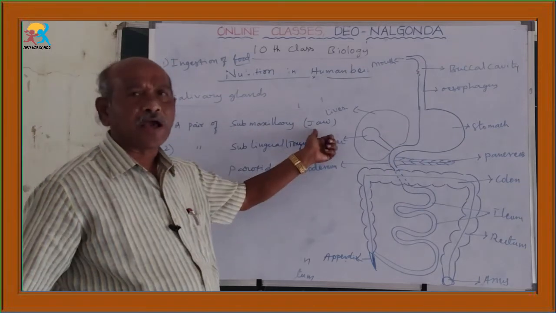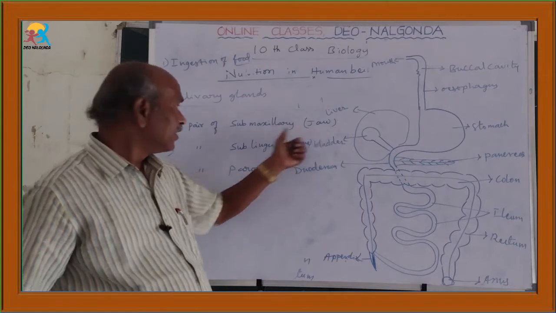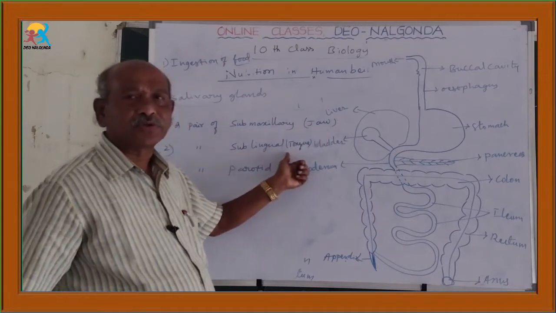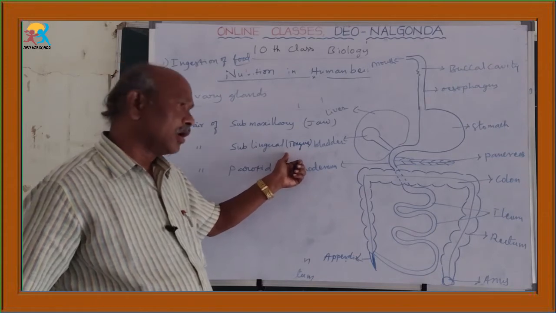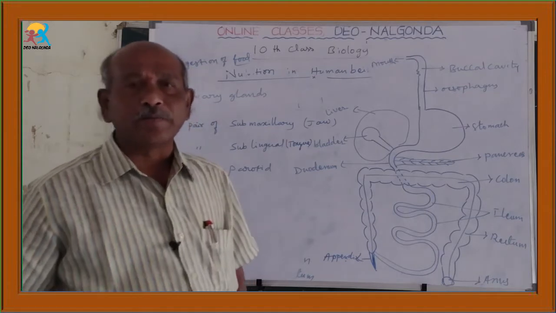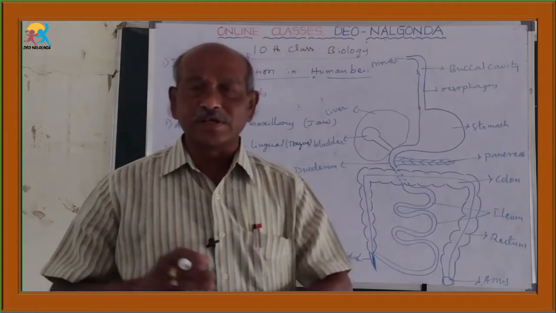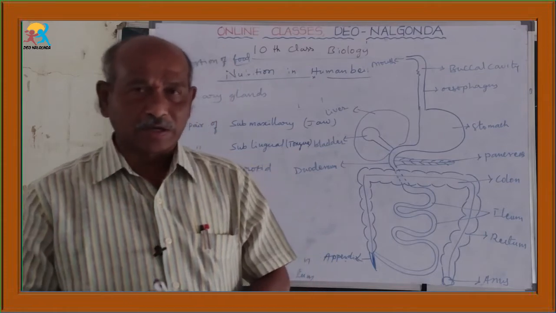The submaxillary glands, present on either side of the upper jaw, open into the buccal cavity. The sublingual glands, located below the tongue, secrete saliva into the buccal cavity. The parotid glands, located below either side of the ears, also secrete saliva into the buccal cavity.